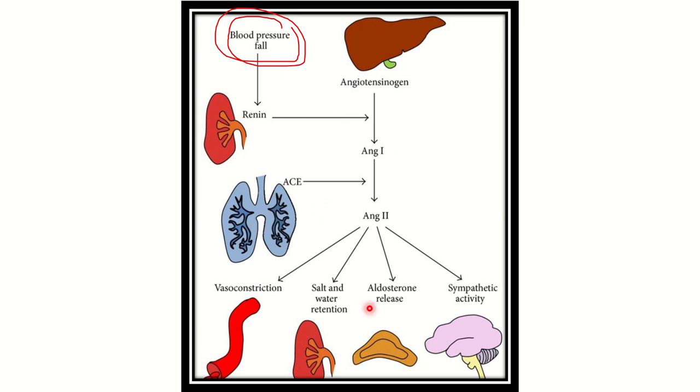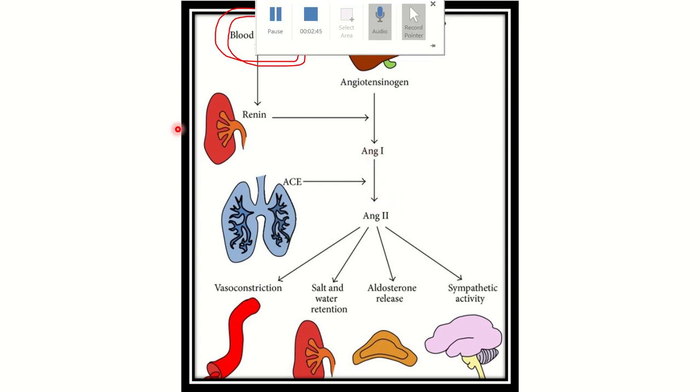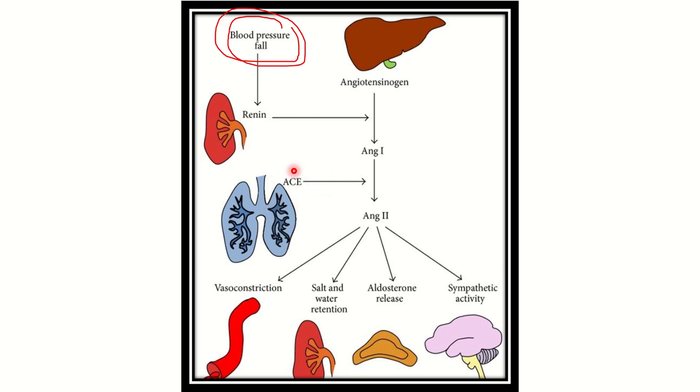When it goes to the lungs, angiotensin 1 is converted to angiotensin 2 by an important substance, the angiotensin converting enzyme. It is present in the lung all the time.